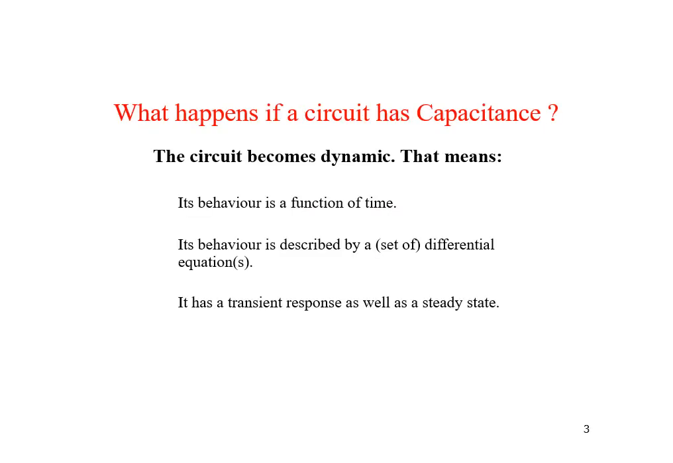Now, what happens if a circuit has a capacitance? When the circuit has a capacitance, then the circuit becomes dynamic, means it depends on time. Its behavior is a function of time, means the current and voltage in the circuit become functions of time, and its behavior is described by a set of differential equations. So we study the transient response of the circuit as well as the steady state response. Transient response means time varying behavior of the circuit in terms of current and voltage, and steady state behavior means when time tends to infinity, when the circuit reaches a steady state.